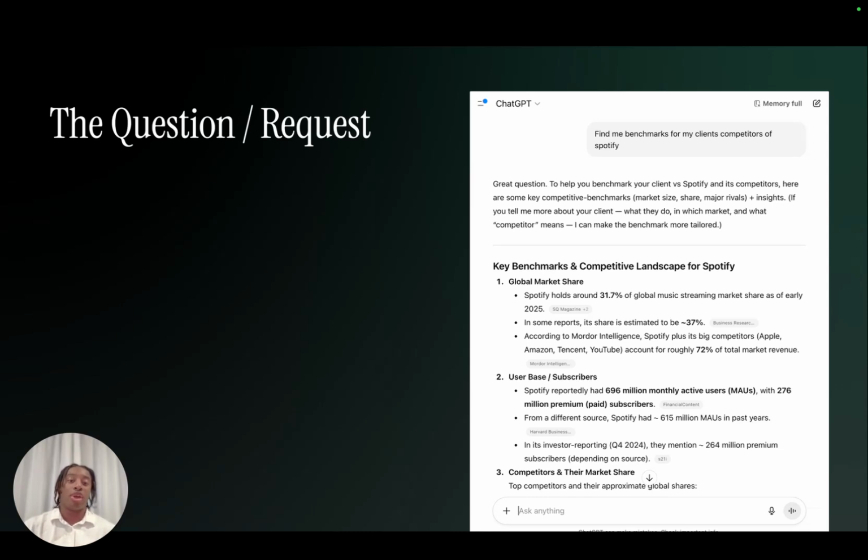So it's going to figure out, okay, what does it actually need for benchmarks? What do you actually need in terms of who are the competitors for Spotify? It'll have to figure out all that information for itself in a short amount of time and then bring you a gist of what it believes is going to be the correct answer. Now, most of the time it'll get pretty close, and from a blind eye, it looks like it'll be 100% correct. Because if you're not someone who's doing deep data research or benchmarking 24/7, you'll see something and say, okay, cool, that looks about right.